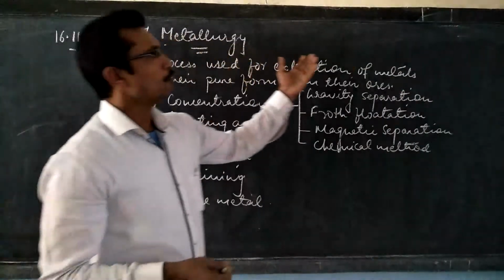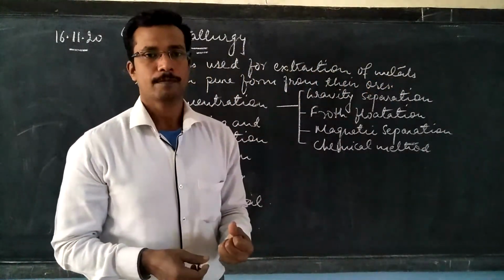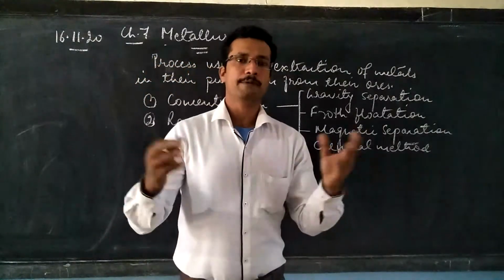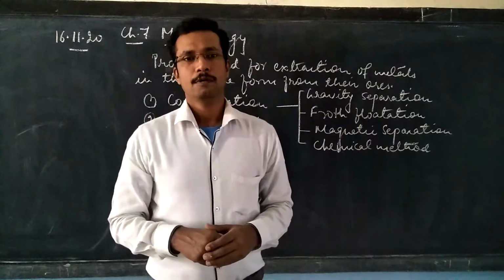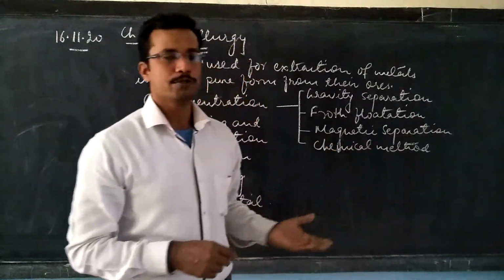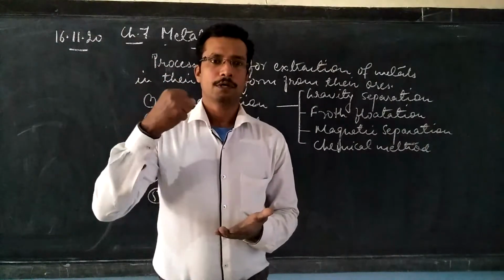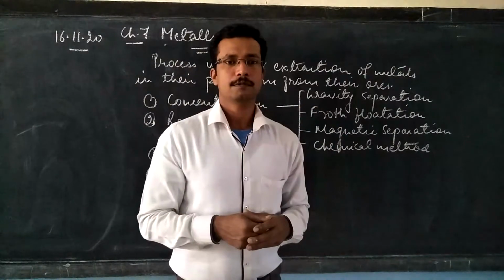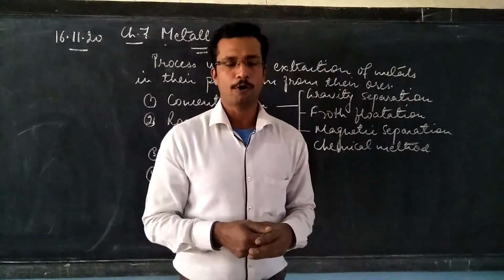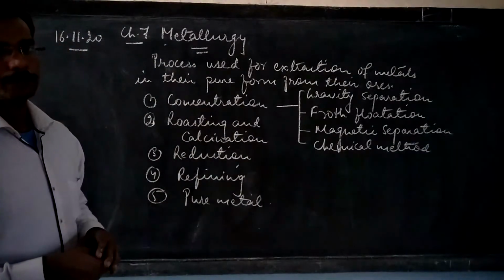First, of course, we start with the grinding and crushing of the ores. The ores can be in the form of very big stones, but before we start the main process, we first have to crush the ore into powder. Once we have changed it into powder form, we start these 4 processes.